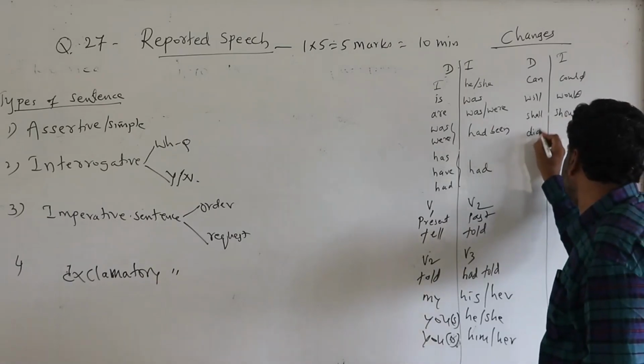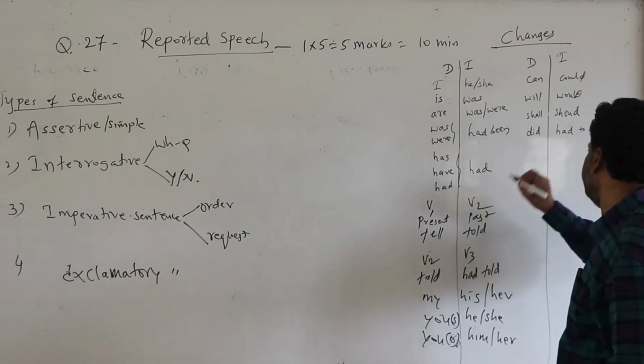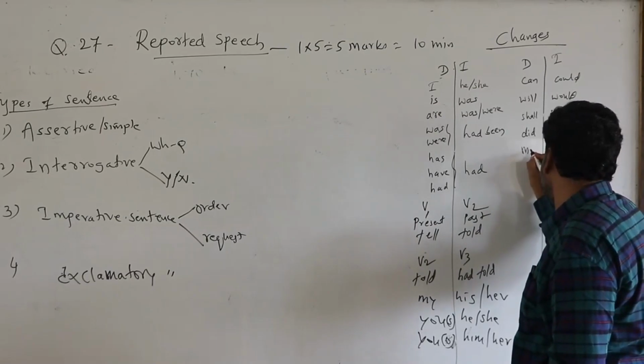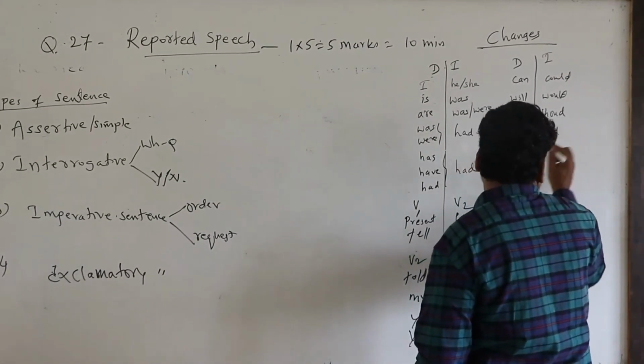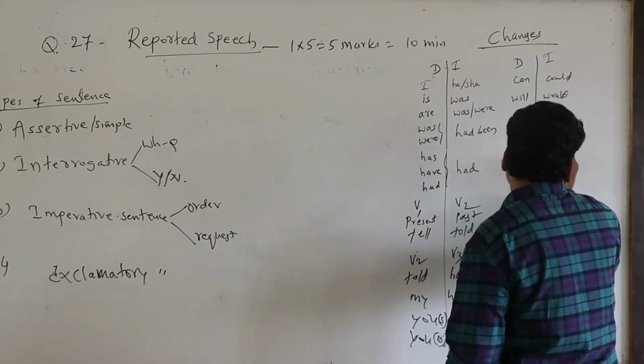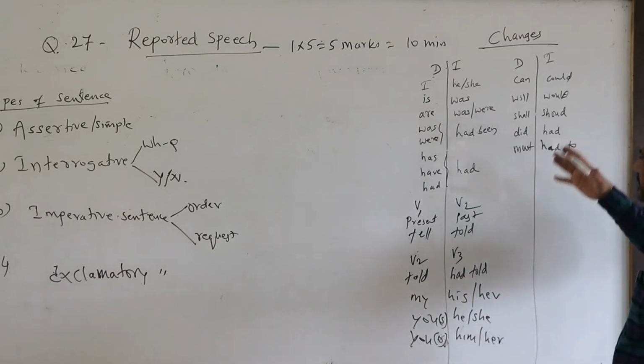Then did will become had to, had. Then must will become had to. So that's the way you have to remember the changes.